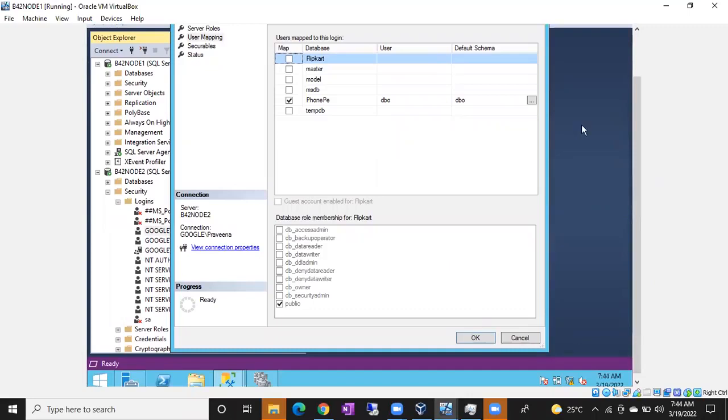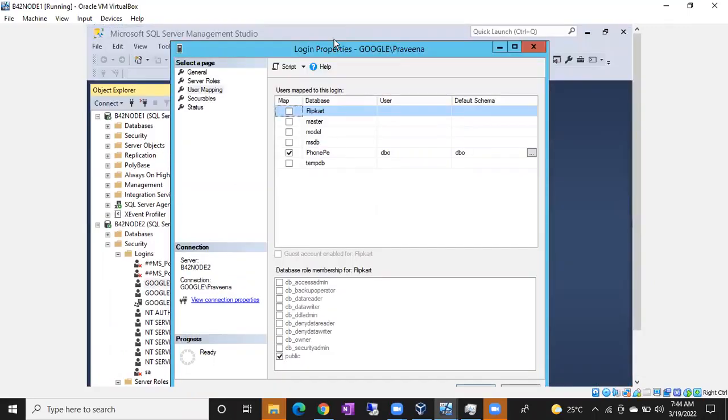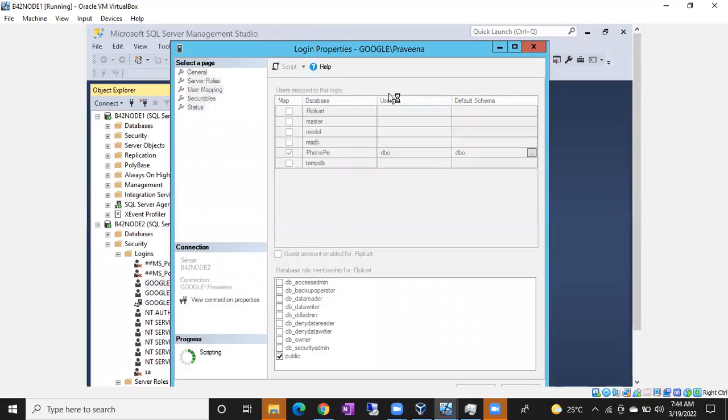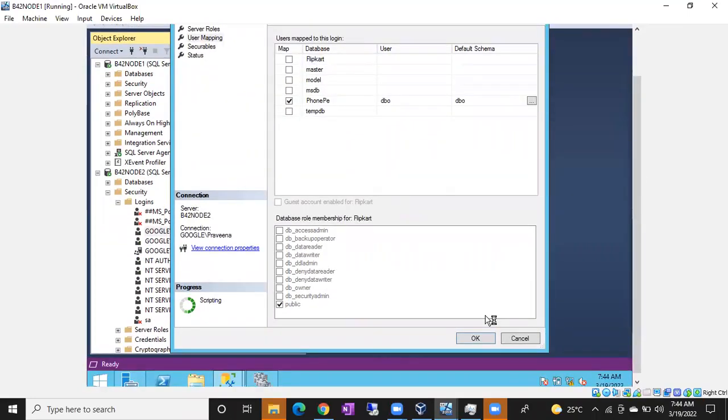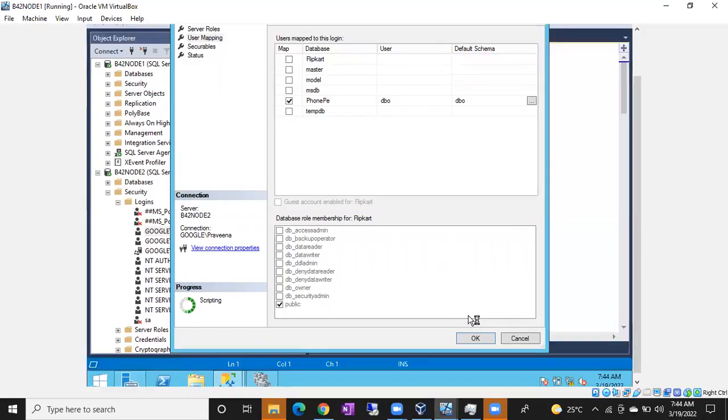Removing permission is also a write query only, right? Alter only, right? So you cannot remove it, guys. Okay, if you want to try, you can try it. Let me click OK. I'm just generating a script. Let me click OK. So that is not possible. You cannot remove those permissions directly from the secondary. If you remove it from the primary, it will automatically be affected on the secondary, guys. The same query will run, the same transaction will run on the secondary, like in mirroring, okay?